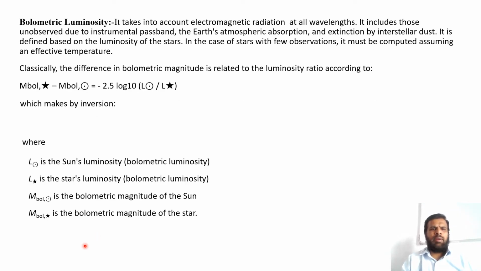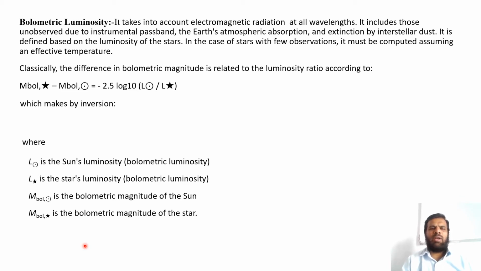Bolometric luminosity takes into account electromagnetic radiation at all wavelengths. It includes those unobserved due to instrumental passband, the Earth's atmospheric absorption, and extinction by interstellar dust. It is defined based on the luminosity of the stars. In the case of stars with few observations, it must be computed assuming an effective temperature.